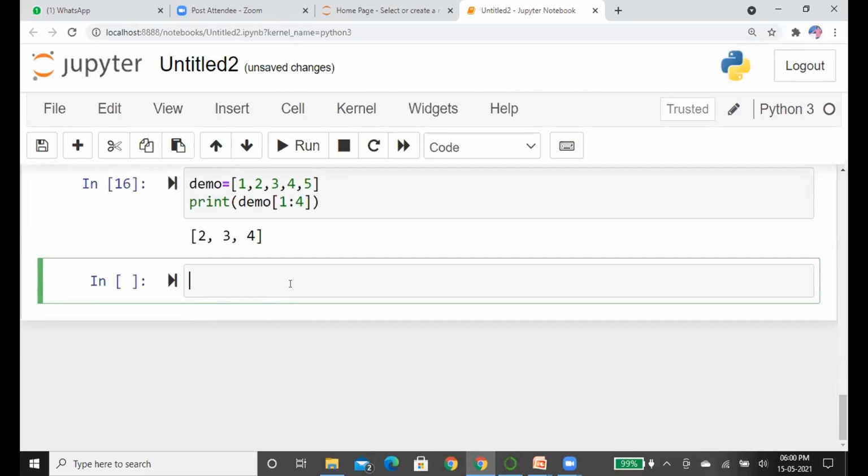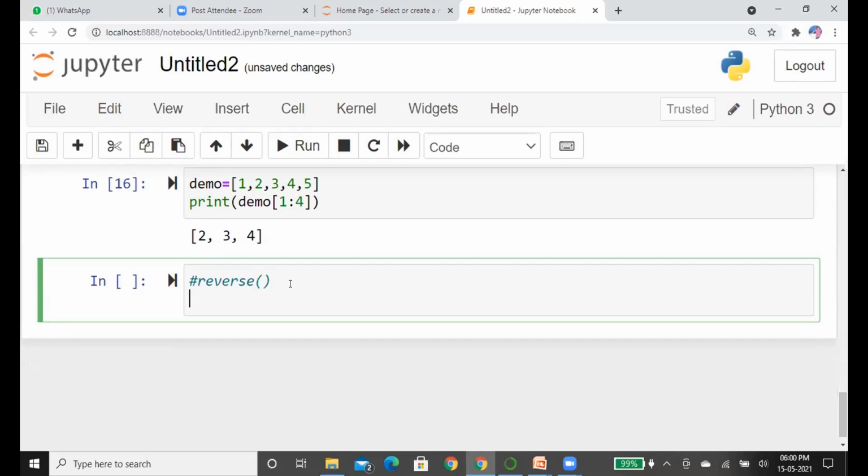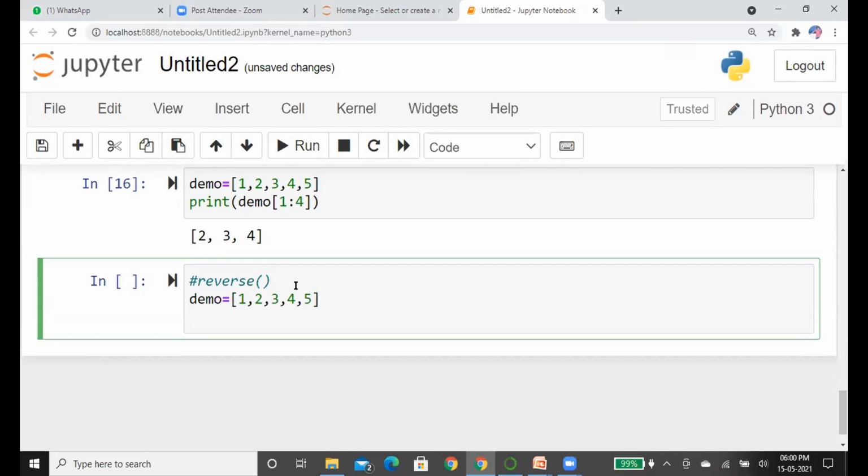Okay. Now moving to another topic, the reverse method. We all know that the reverse method is used to reverse the elements in the list. The method modifies the original list. To reverse the list without modifying the original list, we can use slicing also. First, we look into this. Suppose we have a list with 5 elements. We are going to print the list in reverse.